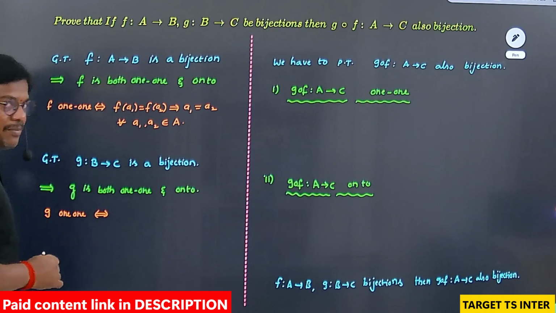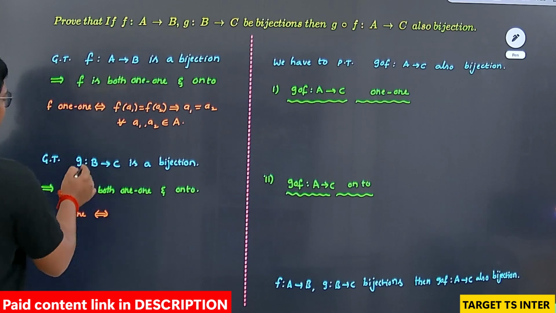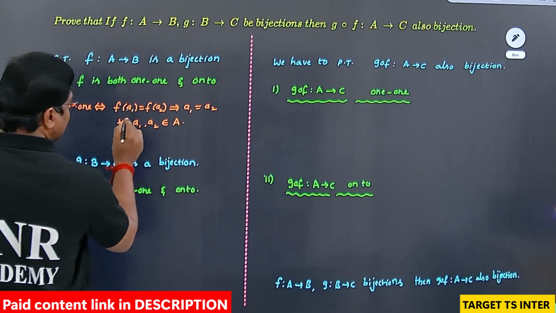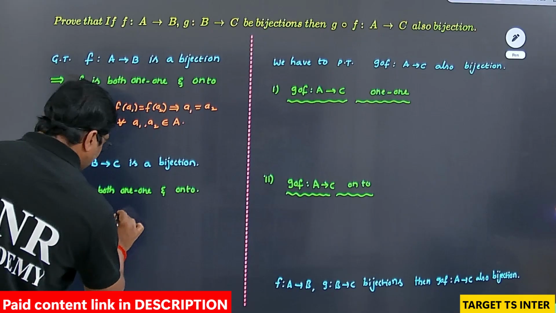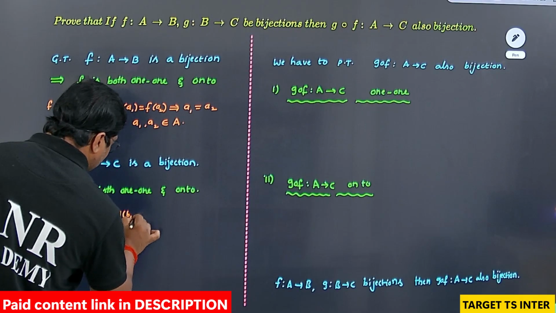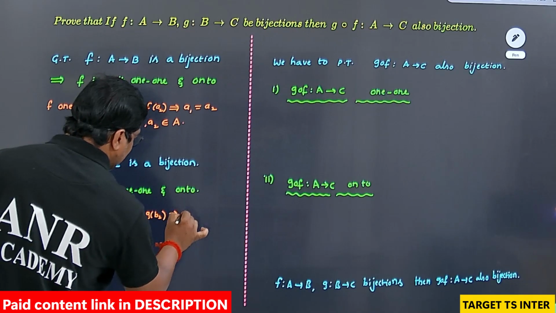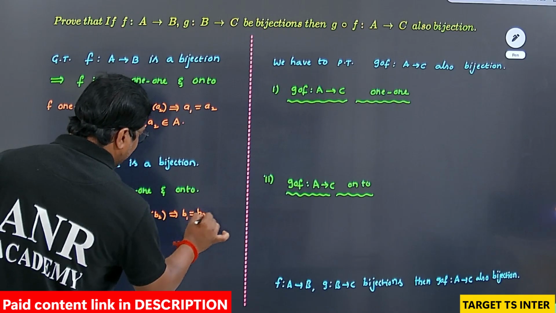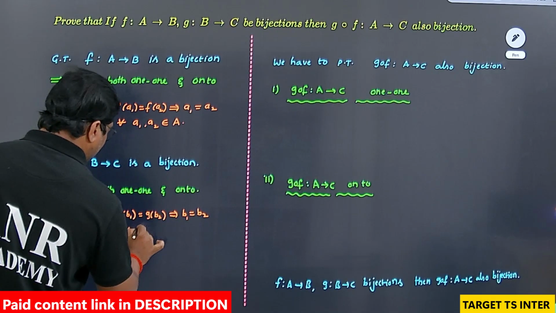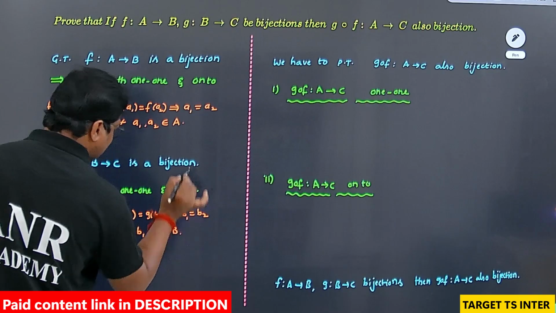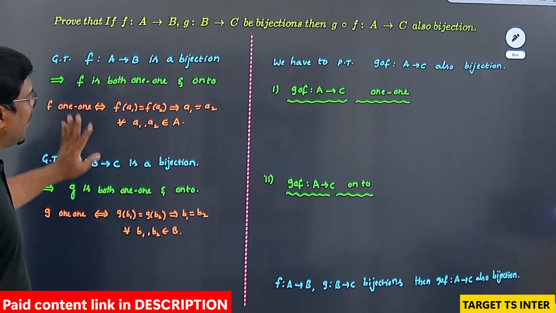G is defined from B to C, and entries in the set B are written as small case letters b1, b2, so you have to write the definition: G of b1 equal to G of b2 implies b1 equal to b2 for all b1, b2 belonging to the first set. One-one condition over.